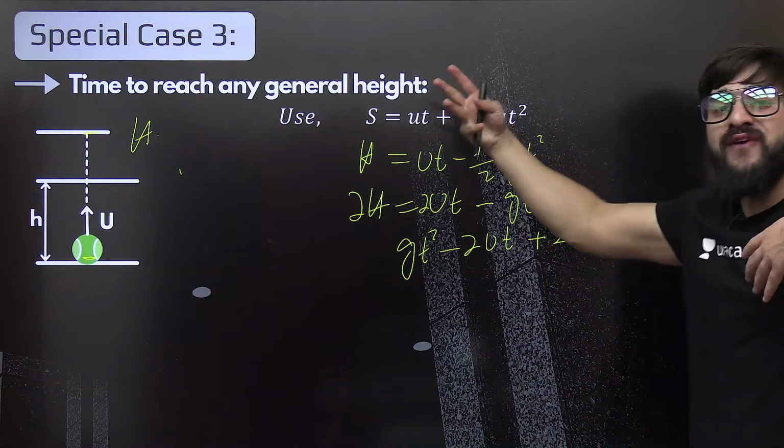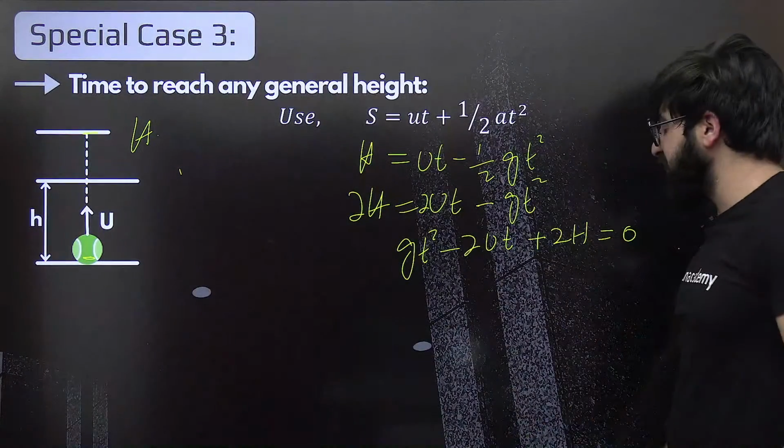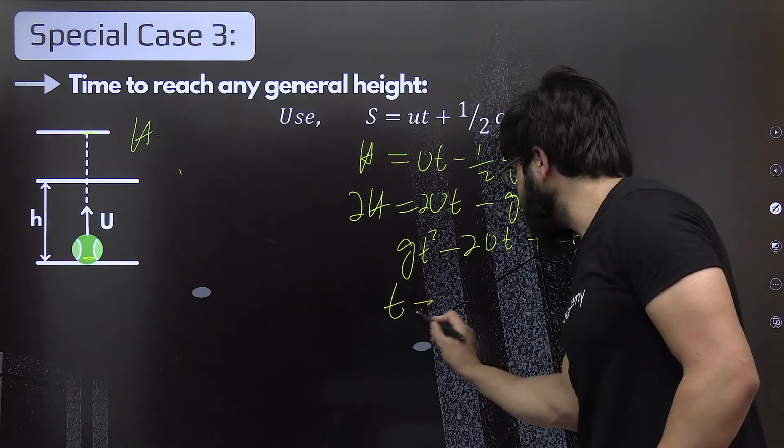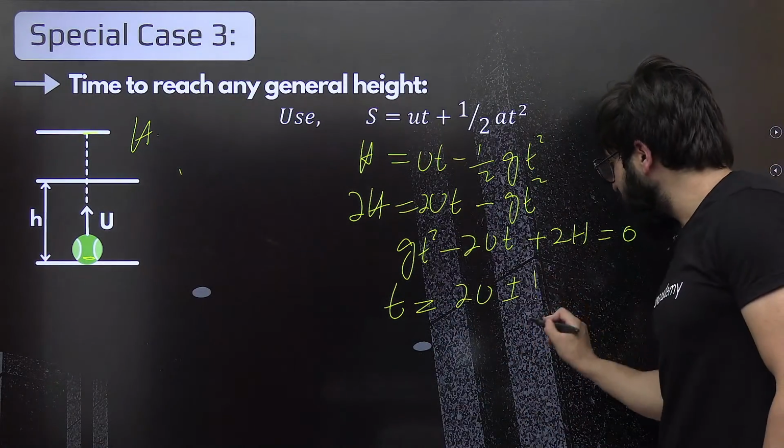So again, we need to find the roots. We'll find the time of ascent, time of descent, and total time as well. Now, can you find the roots over here? Simply, t is equal to minus b, that is 2u, plus minus under root D.